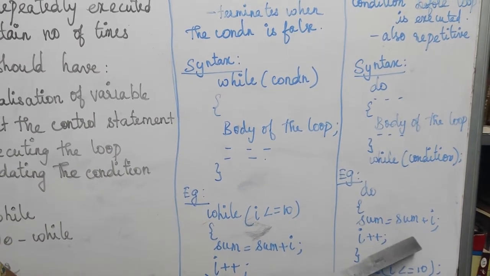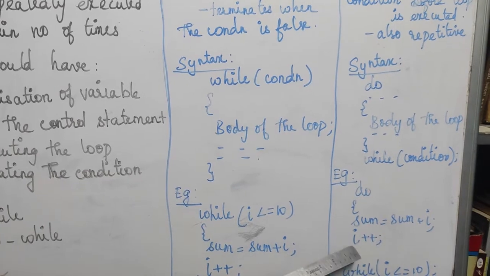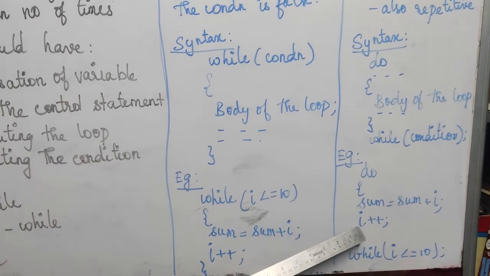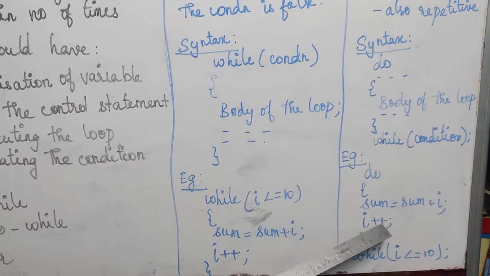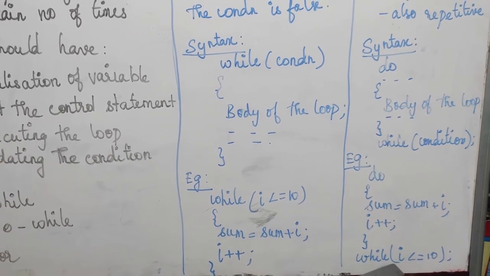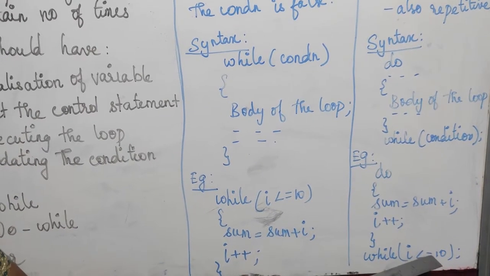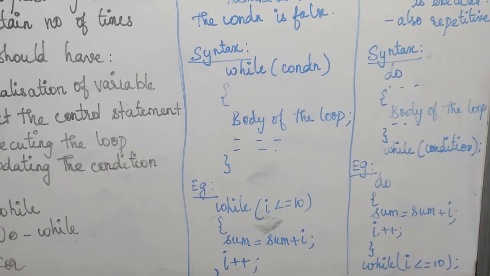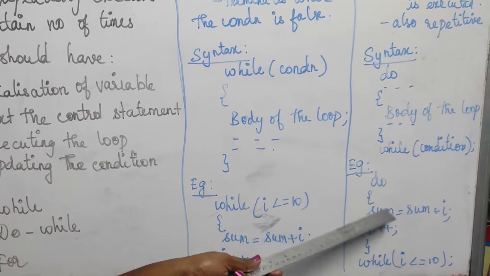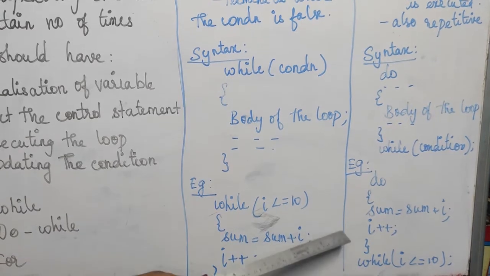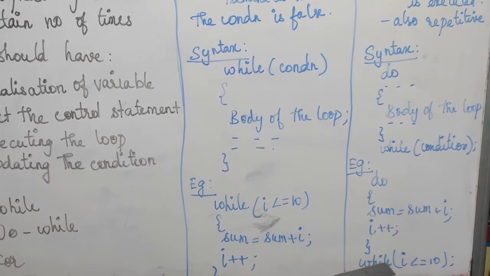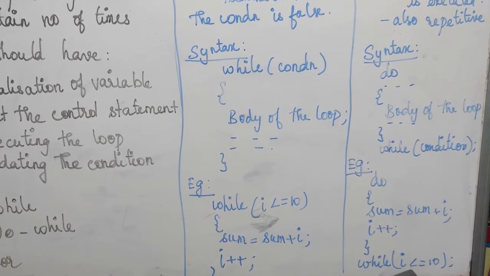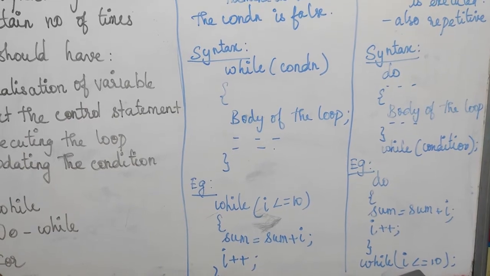So 0 plus 1 will be 1, and we increment the value. So 1 plus 1 will be 2, and we check our condition. The value 2 is less than or equal to 10, so the condition will be true, and we get our loop. So the process repeats until the while condition becomes false.